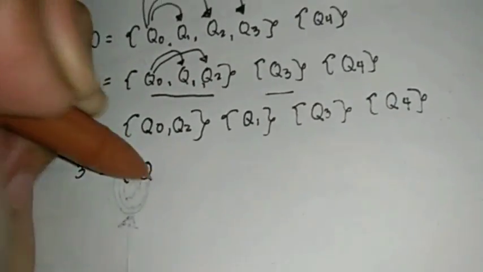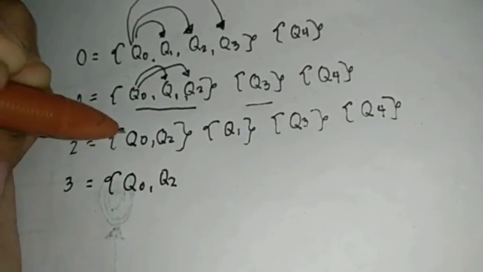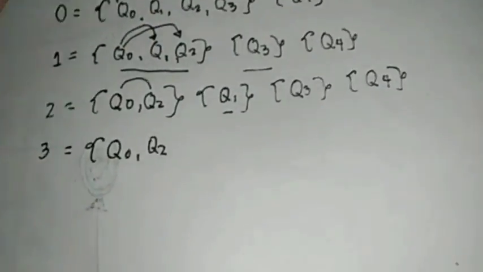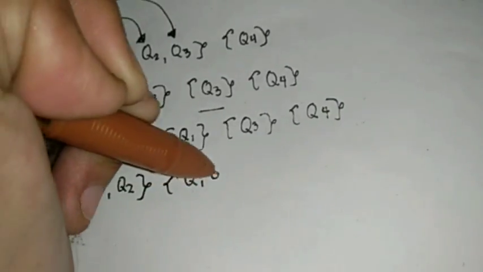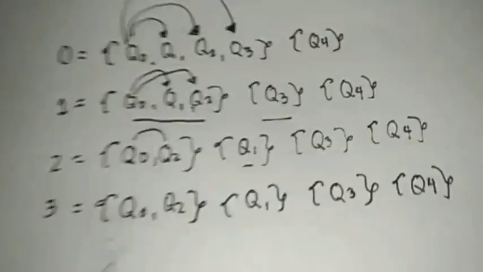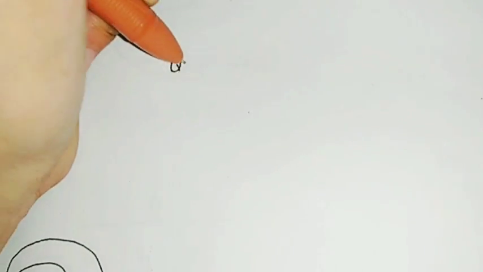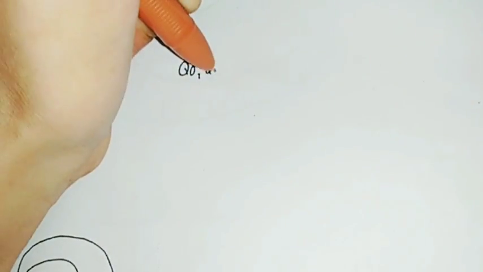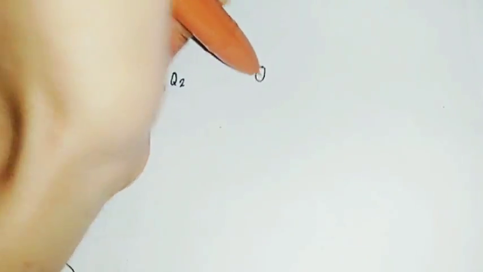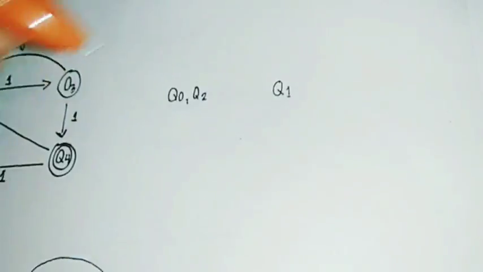Now we just need to repeat the same process over and over again until the result is the same as the previous one. That just means that our answer is right or is finalized. Now for the last part, we need to make a graph, the minimized version of the graph that we have shown in the first part.